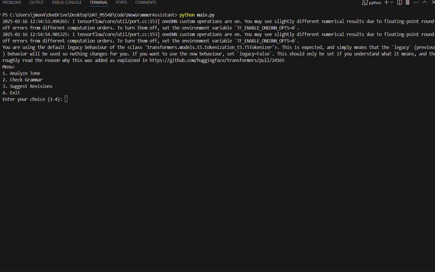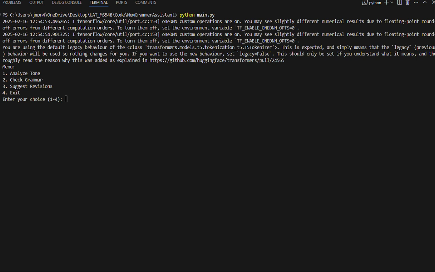So just an overview of the code real quick. We used spaCy for the natural language processing, TextBlob for the sentiment analysis, transformers from Hugging Face, using the pre-trained T5 model there. And then we use language tool Python for grammar checking. So first thing we did is we loaded the spaCy model for natural language, initialized the language tool for grammar checking, the Python language tool.